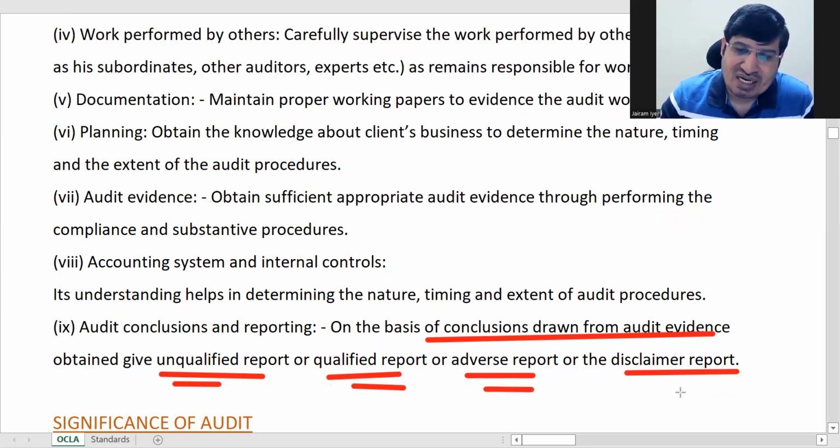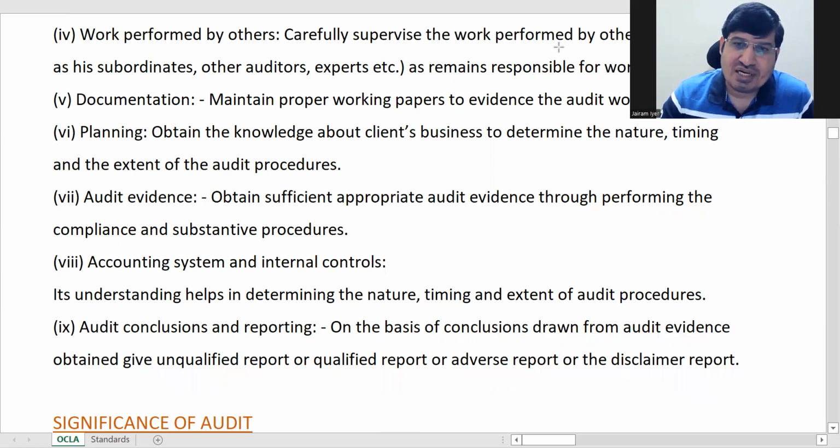And disclaimer. Disclaimer and qualified report are close. But in disclaimer of opinion, what you say is you are not able to form an opinion. You are not able to say whether it is good. You are not able to say whether it is bad. That's called disclaimer of opinion. So these are audit conclusions and reporting.